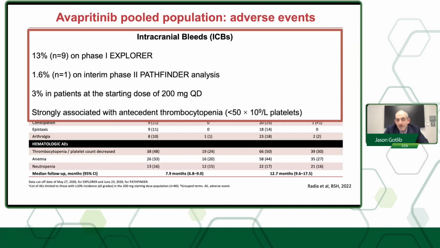With that change and with dose holds or modifications, should platelets go below 50,000, and or with platelet transfusions, the frequency of head bleeds with avapritinib in the phase 2 study was substantially reduced. You can see between 1.5% to 3%. And the current label does require that patients who are treated with avapritinib have a platelet count above 50,000.